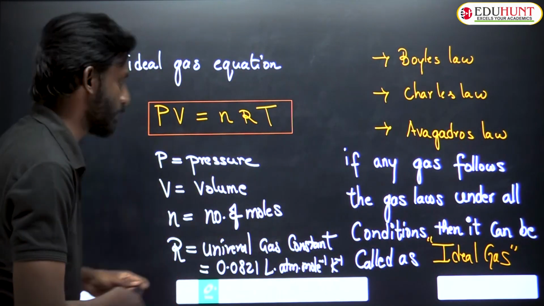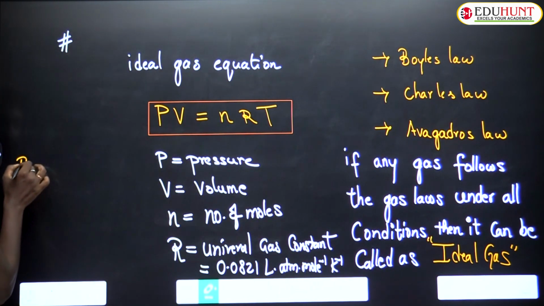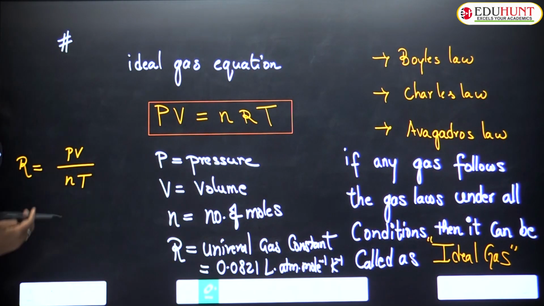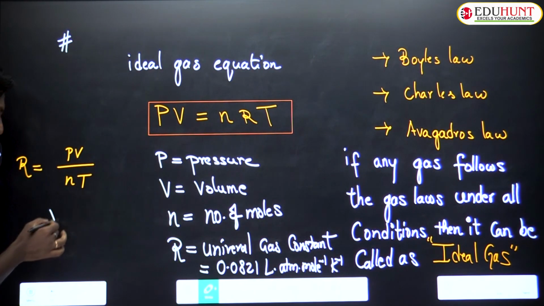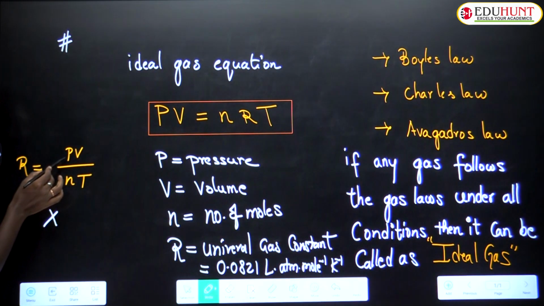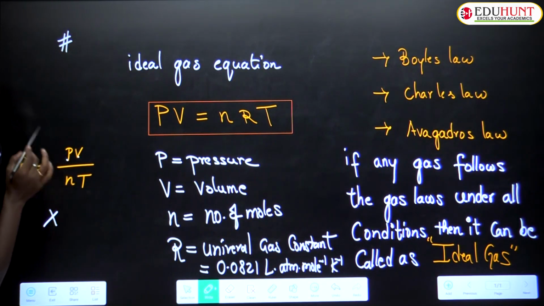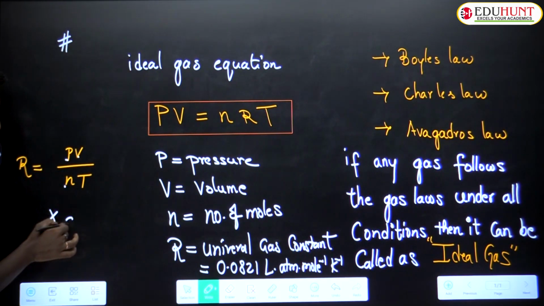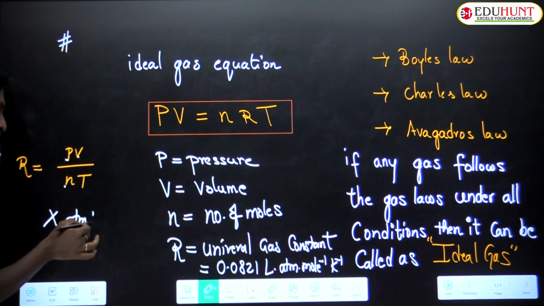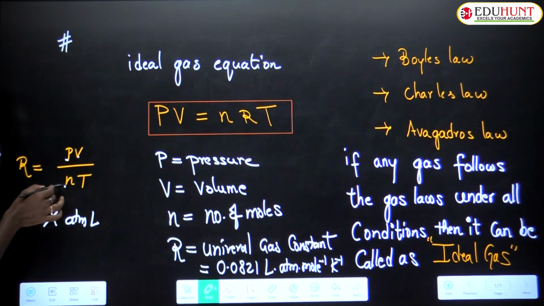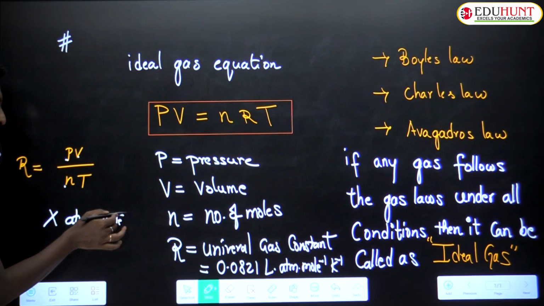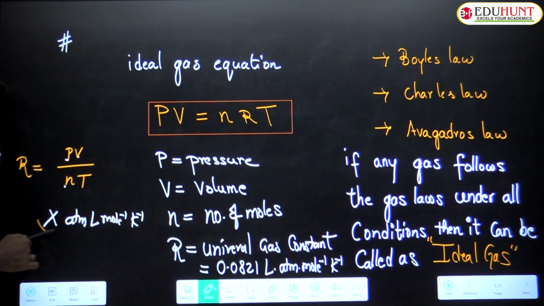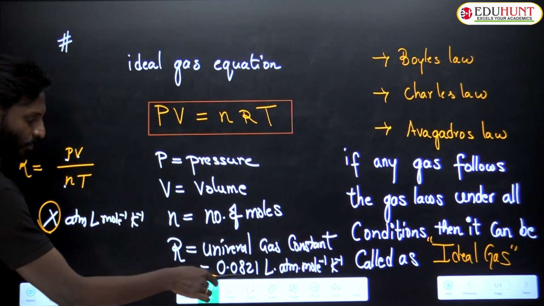I'll tell you how it came. R is equal to PV upon nT. If R has some value, what are the units? The units will be pressure unit into volume unit divided by mole into temperature. So pressure atm, volume liter, mole in the denominator means mole inverse, temperature unit is Kelvin, so Kelvin inverse. And the value is practically determined as 0.0821.